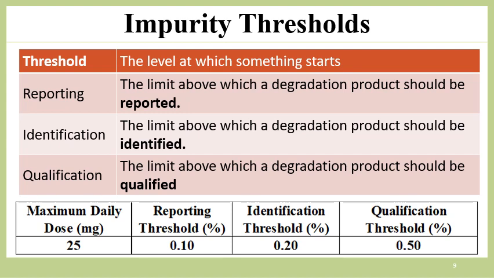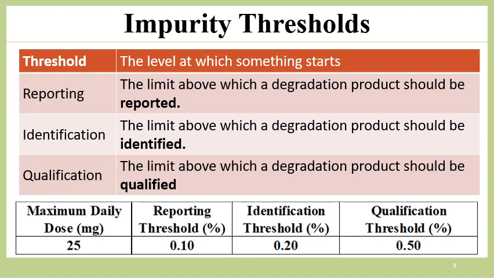All the impurities will be listed along with the total impurity. That is called the impurity profile. So if the impurity level is below the reporting threshold, it will not be reported. The limit above which the degradation product should be reported is called the reporting threshold. But once it crosses the reporting threshold, it will be reported. The reporting threshold is also called the disregard threshold.